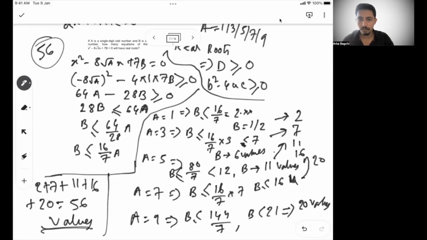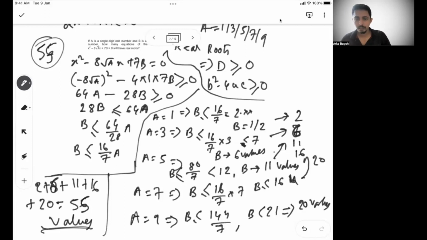So for A equal to 1, B can take 1 and 2. If you put those two values in the equation, you will get two different equations. For A equal to 3, B can have 6 values. Okay, sir, my bad. This has to be 6 values. So this is 6 means that is 55. So answer is 55.